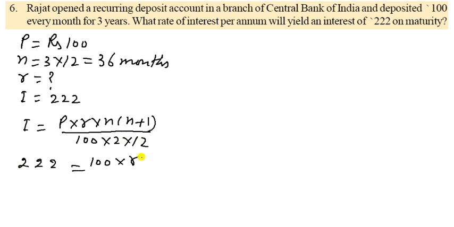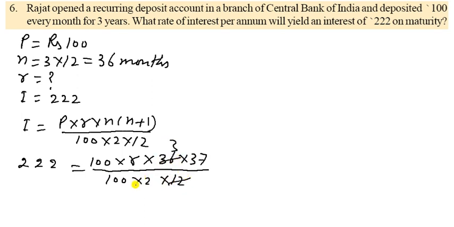Now n is 36 and 1 adding becomes 37, divided by 100 into 2 into 12. 12 1s are 12, 12 3s are 36. So 100 will be cancelled out.